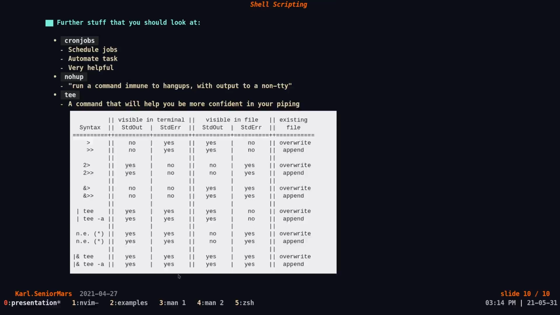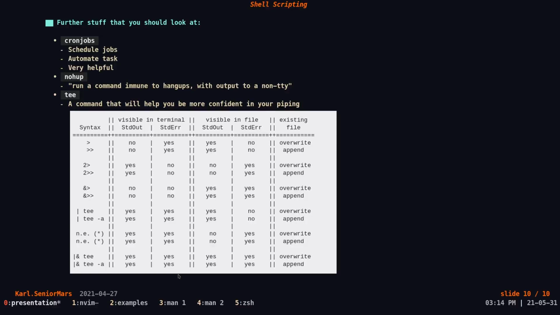I'm not going to cover these in the video, but I would suggest you look into them if you're planning to do more shell scripting. And the three things are Cron Jobs, No Hangup, and T. So Cron Jobs are extremely useful because they allow you to, in a way, schedule a command to be run every certain amount of time.